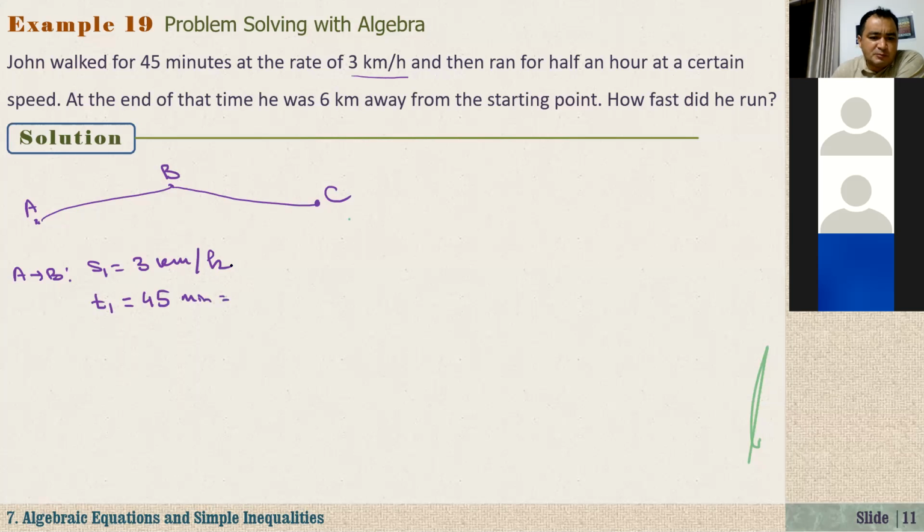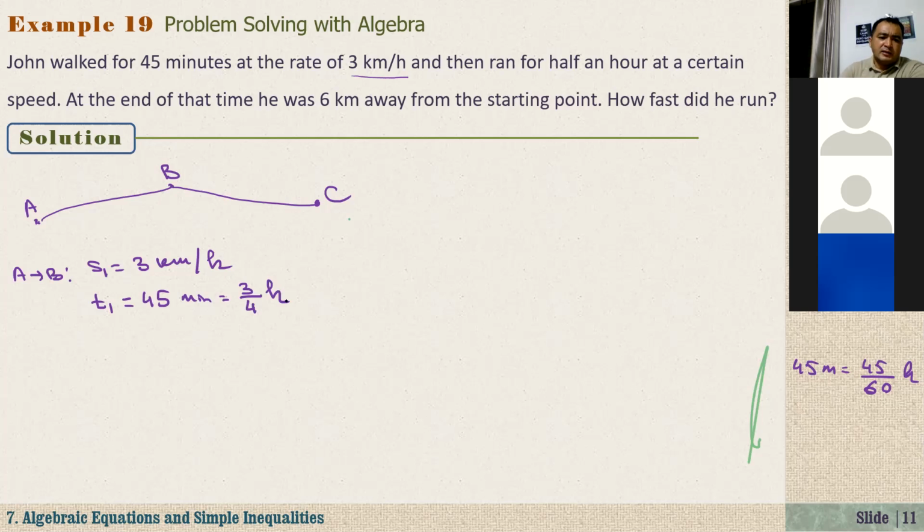As you see, the speed is in kilometers per hour, so we have to change minutes into hours. We know that 45 minutes is equal to 45 over 60 hours. If you simplify this, their highest common factor is 15, so that's equal to 3 over 4 hours.